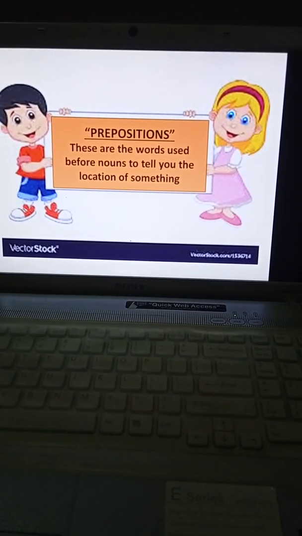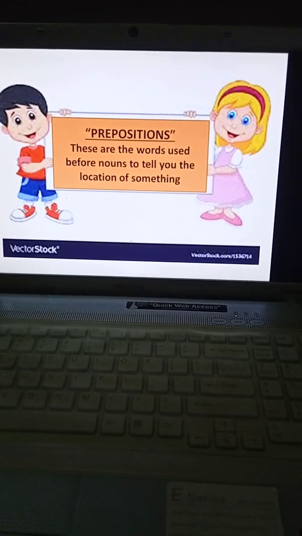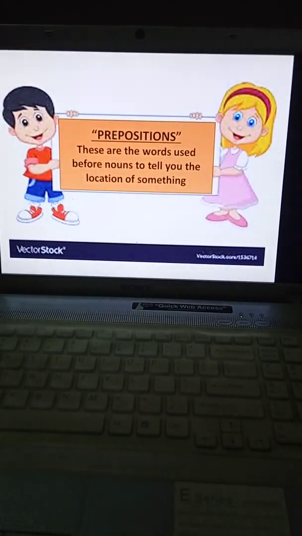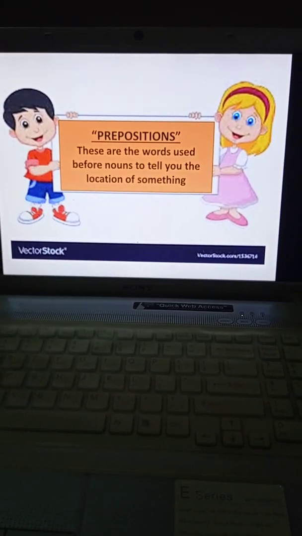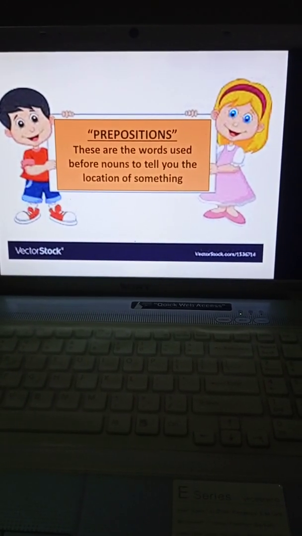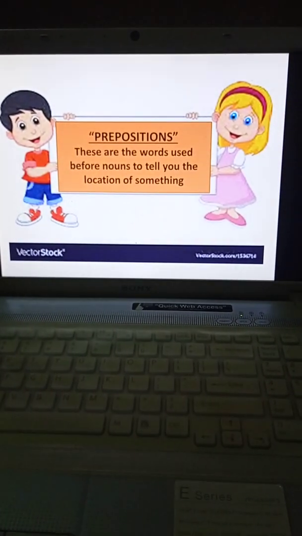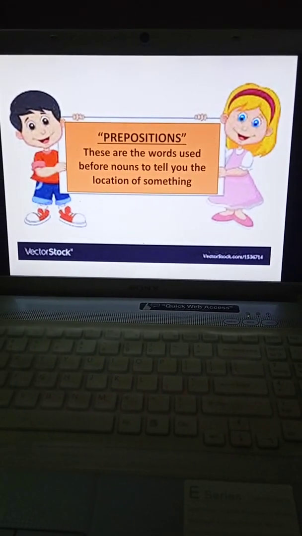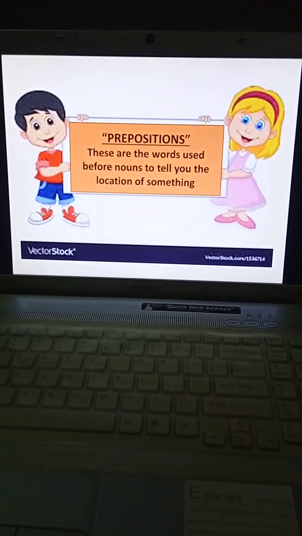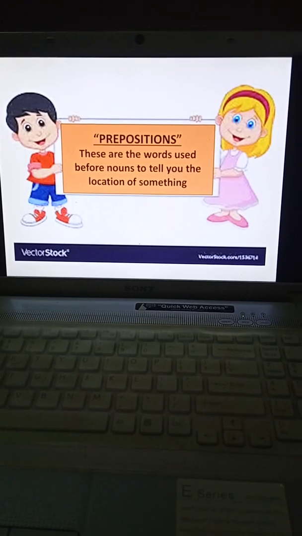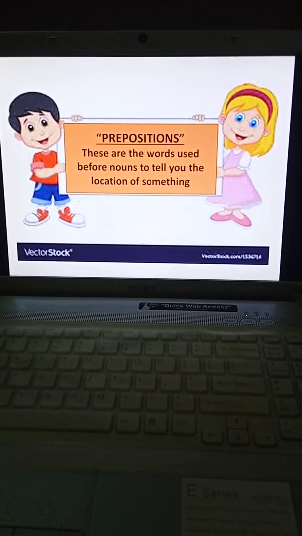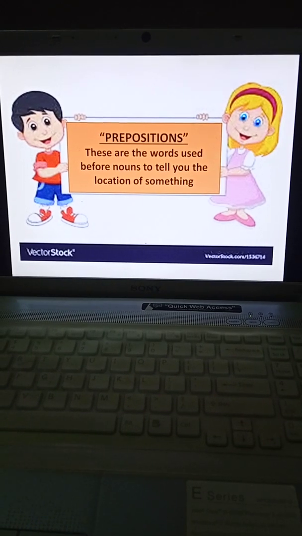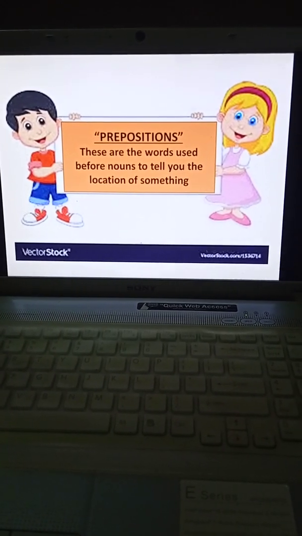So, prepositions tell us where something is, and they are used before nouns. Noun means naming words, like your name, place, city, any animal name. They are all called nouns. What is the second name of noun, children? Naming words.